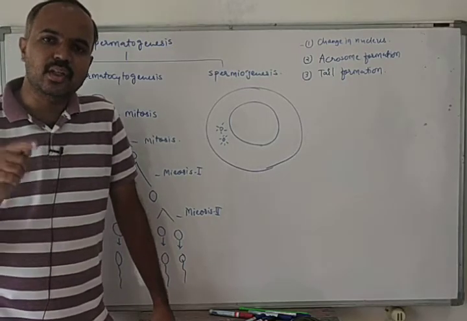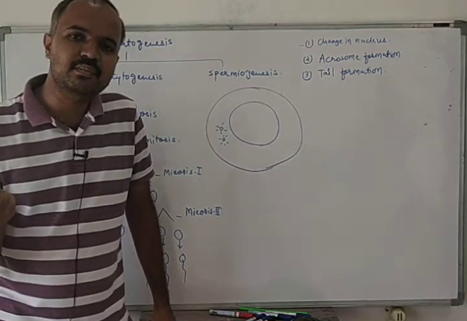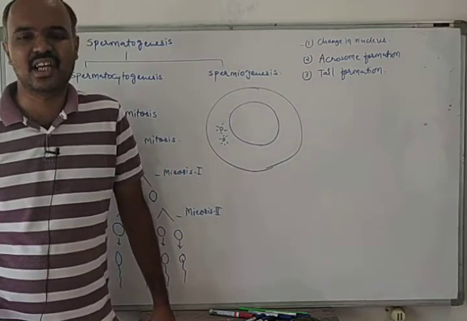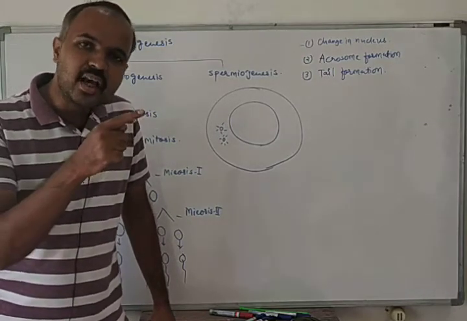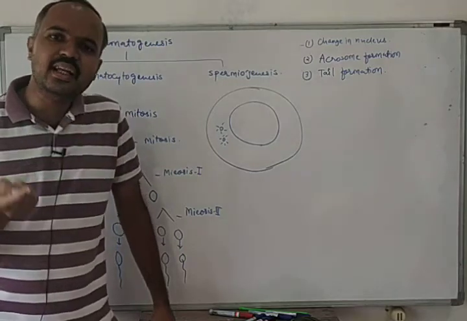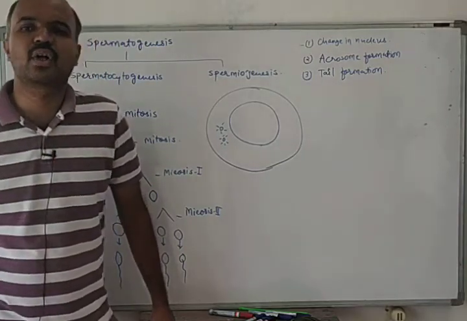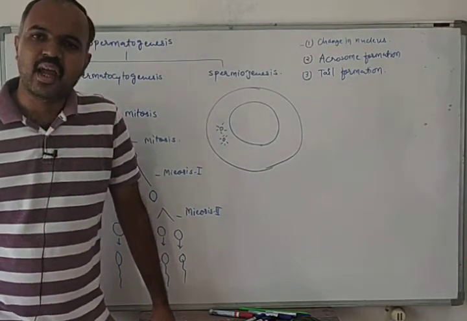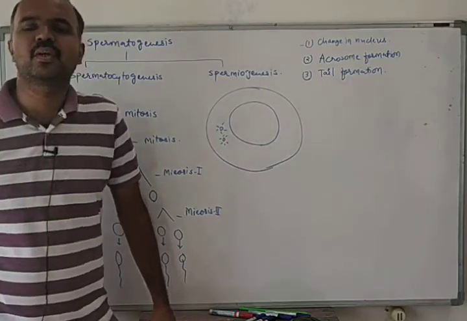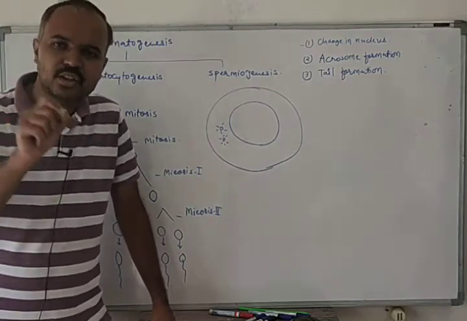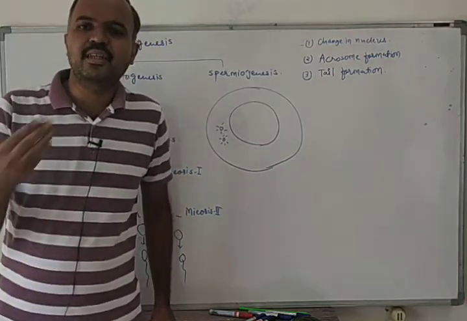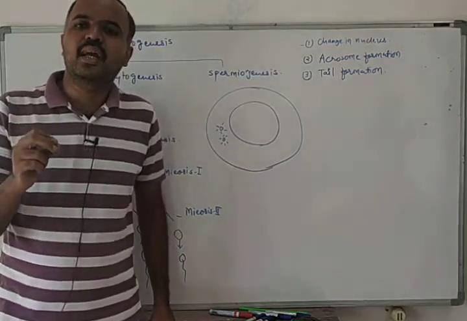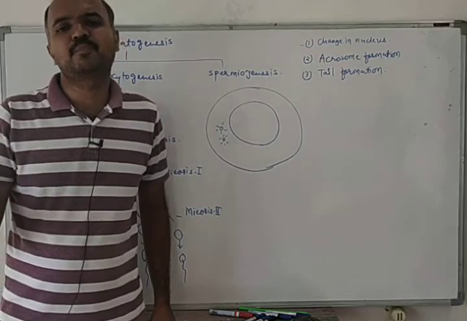Testosterone which gets secreted from the Leydig cell or interstitial cell will come out of it and go into the seminiferous tubule, and then it will initiate mitosis of the spermatogonia. When the mitosis of spermatogonia starts, the process of spermatogenesis begins. After mitosis, the spermatogonia will give rise to primary spermatocytes.